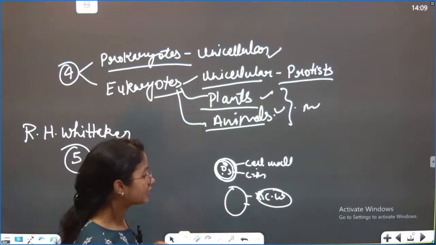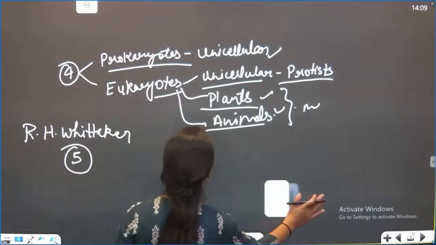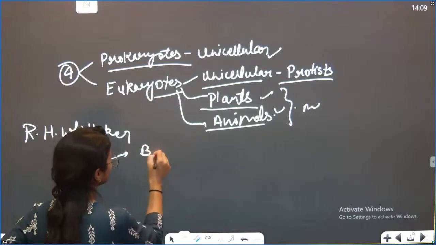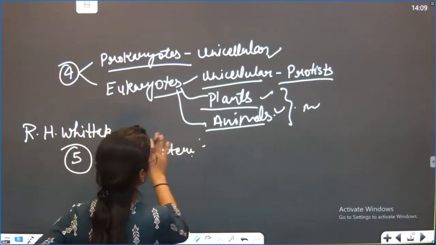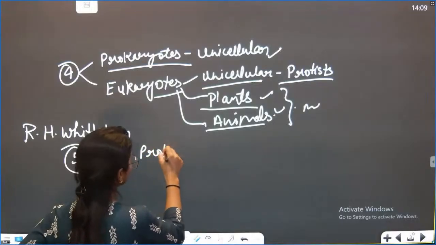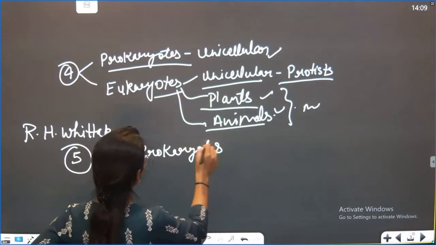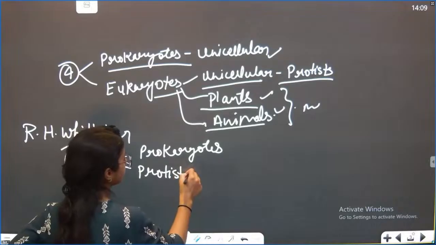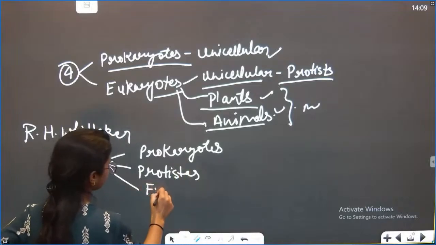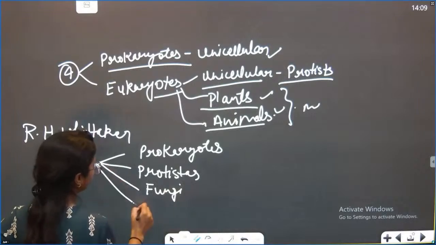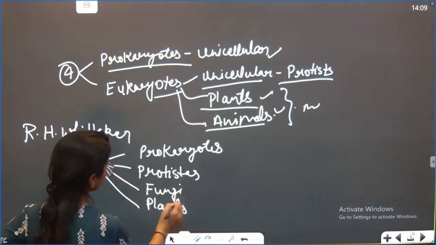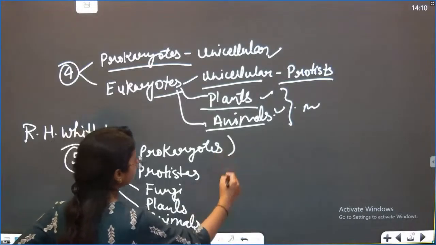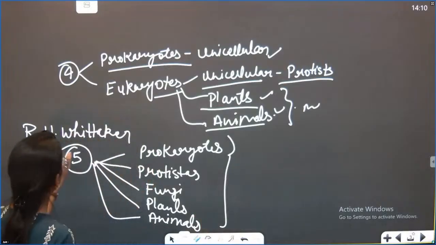Then there is one more thing R.H. Whittaker said about the fungi. So then they divided everything into these groups. The 5 kingdom classification is: first, bacteria, or better say the prokaryotes. The second is your protista. The third is your fungi. The fourth is your plants. And the fifth is your animals. So this is your 5 level classification given by R.H. Whittaker.